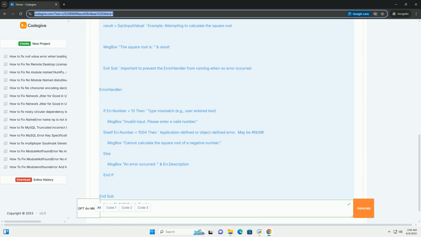This guide will explore the various reasons why the #NUM! error arises and provide solutions with code examples where applicable. Understanding the #NUM! error.